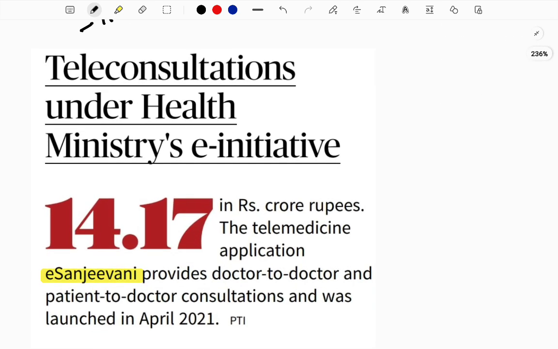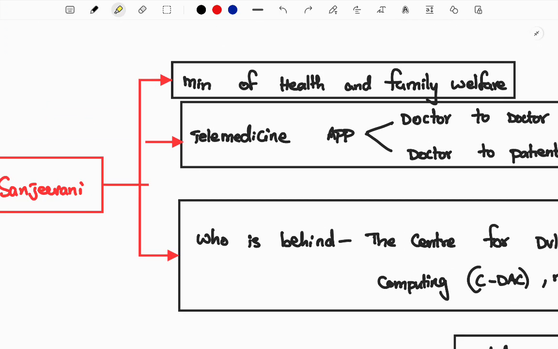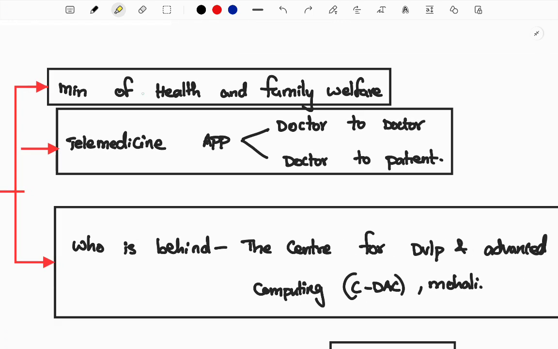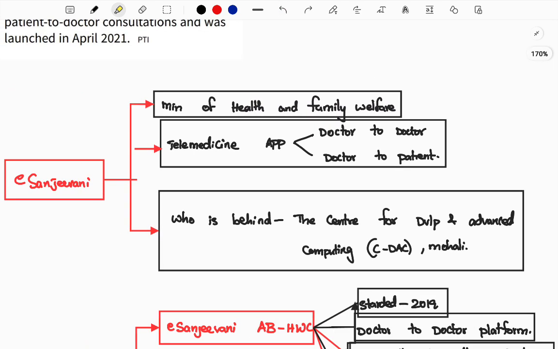Teleconsultation under a Health Ministry initiative. An e-initiative has been in the news, and E-Sanjeevani is mentioned in the news. What is this E-Sanjeevani? Let us understand that in a brief format from the exam point of view. E-Sanjeevani is a mobile application working under the Health and Family Welfare Ministry, and it is a telemedicine app.